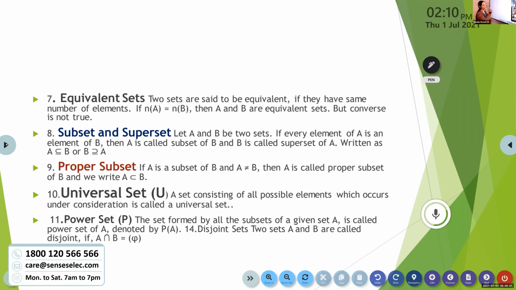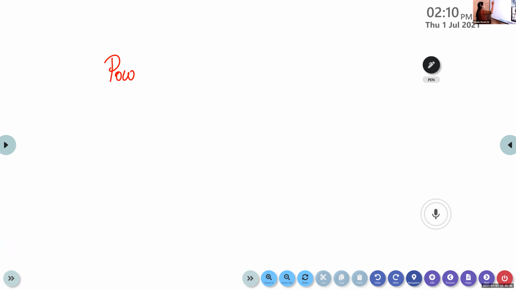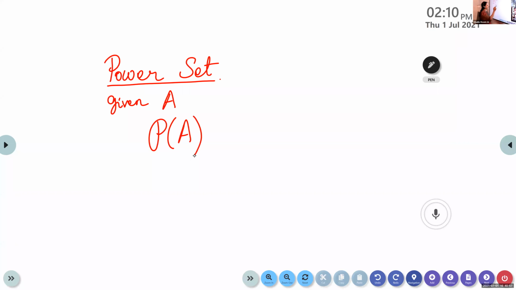Now the next set we are going to learn is the power set. What is a power set? Suppose we are given a set A. The power set of A is denoted as P(A).